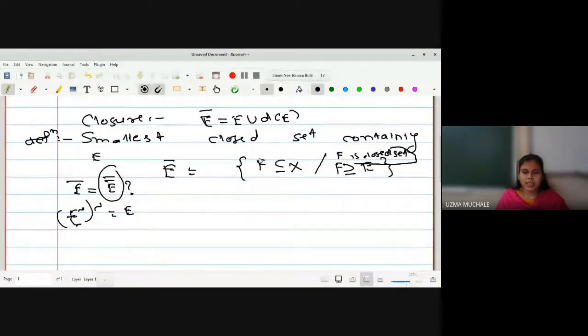This is simply the collection of all the closed sets which contain E. And if I take the intersection of all those closed sets, I will get the smallest closed set which contains E, no?